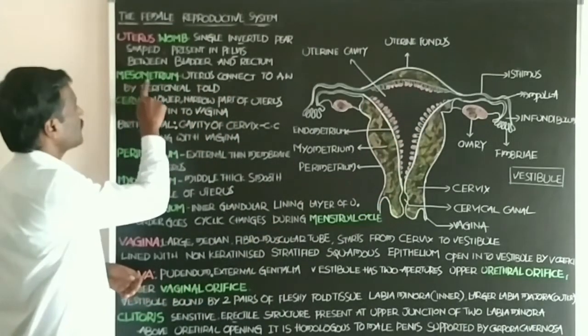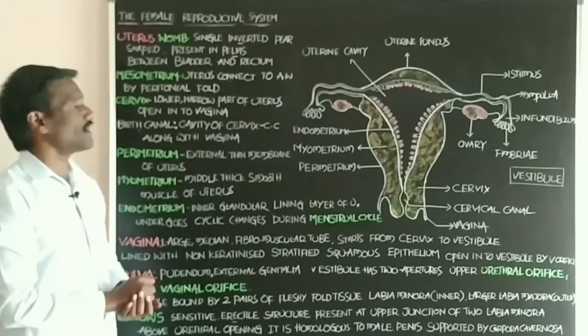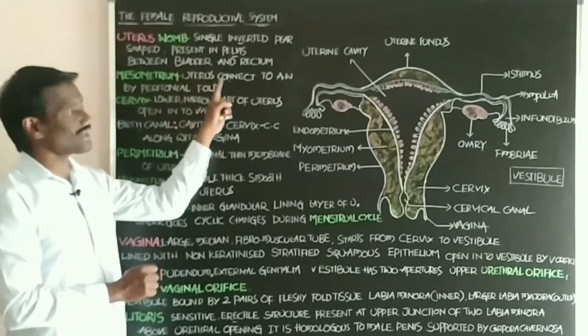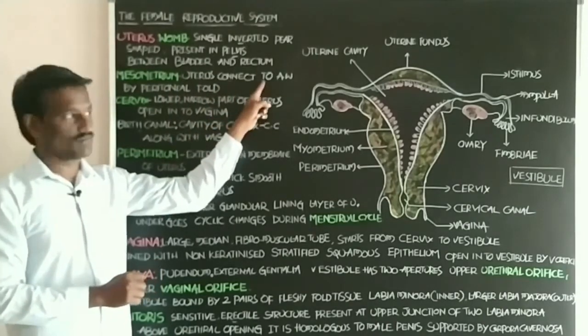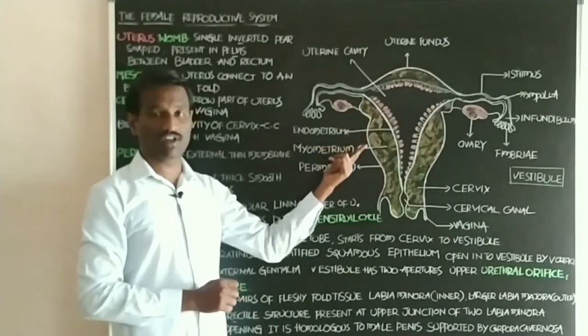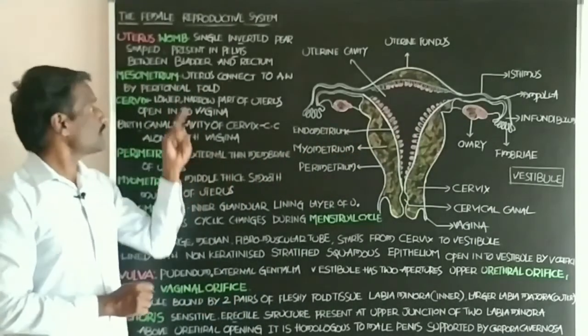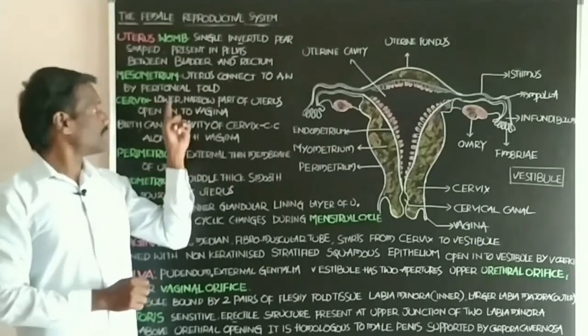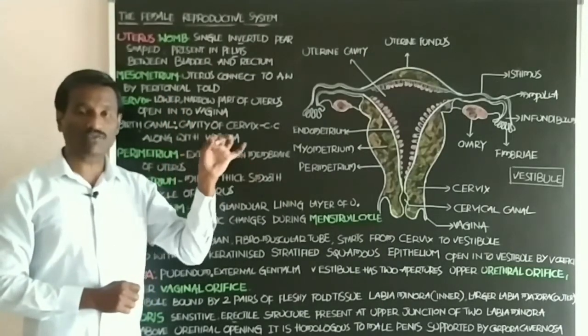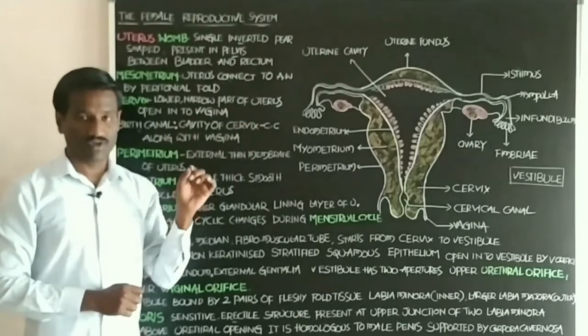Next, the mesometrium. What about the mesometrium? The entire uterus is connected to the abdominal wall by the help of the peritoneal fold. Peritoneum originates from the mesoderm of the embryonic system.